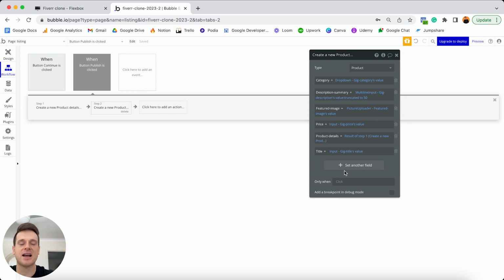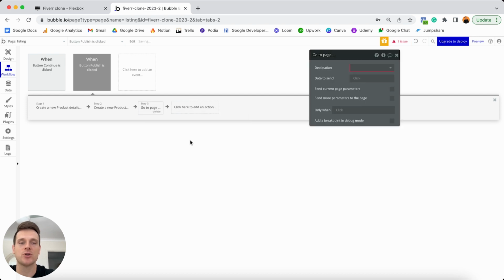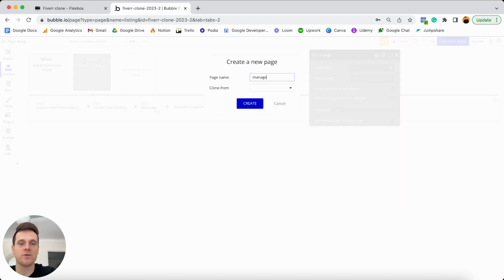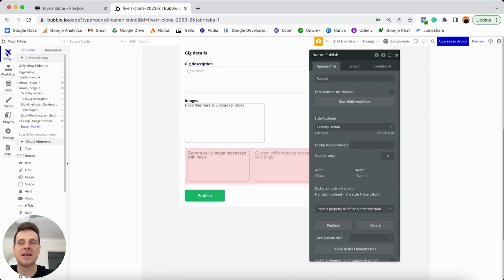The very last thing I'd like to do within this workflow though, is just create a navigation event that's going to send someone through to a page where they can later on manage all of their product listings. So in order to do that, I'm just going to add an additional step within this workflow. I'm going to head to the navigation events and select the go to page action. Now at this point in time, our destination page does not yet exist. So we're going to create a new page here and we're just going to call this the manage page. We're going to leave it at that. We're not going to change anything else on this page. And so what I'm going to do is set that the destination page should be this new manage page. And that is all we need to add into this workflow here and all we need to add into this overall page.